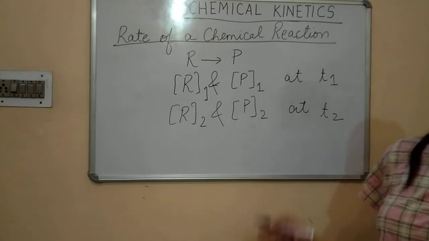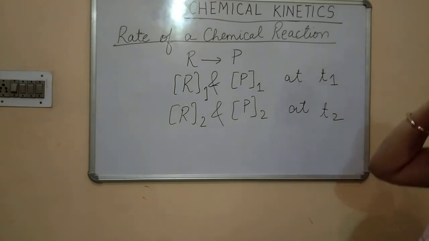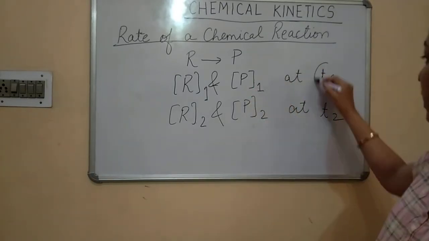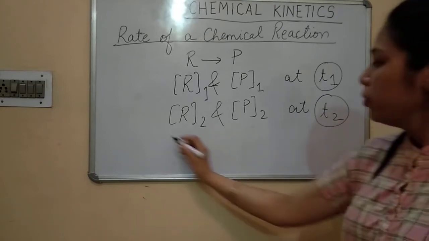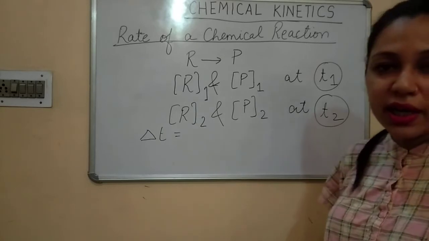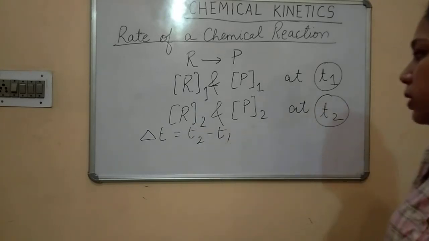Now if you want to give these concentrations, we'll take these two times first, children. Firstly, we'll take delta T, the change in time, which will be T2 minus T1.